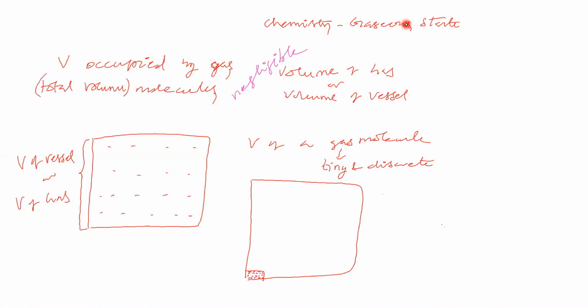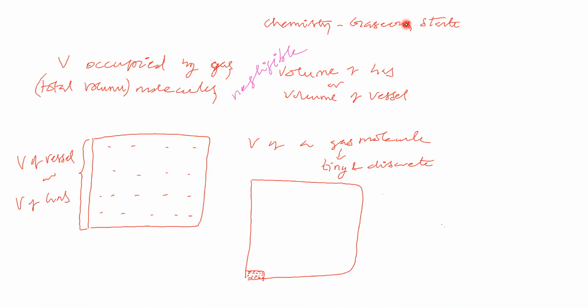So if the gas is obeying gas laws, in the sense, it will be like this. If you want to explain gas laws, what are the conditions we have to consider? Gas molecule is tiny, we have to consider, and discrete. If we consider tiny, the size of the gas molecule is very much small. Then attraction between the gas molecules is very much low. Since the size is very much low, we can say total volume occupied by gas molecules is negligible to volume of gas or volume of vessel.